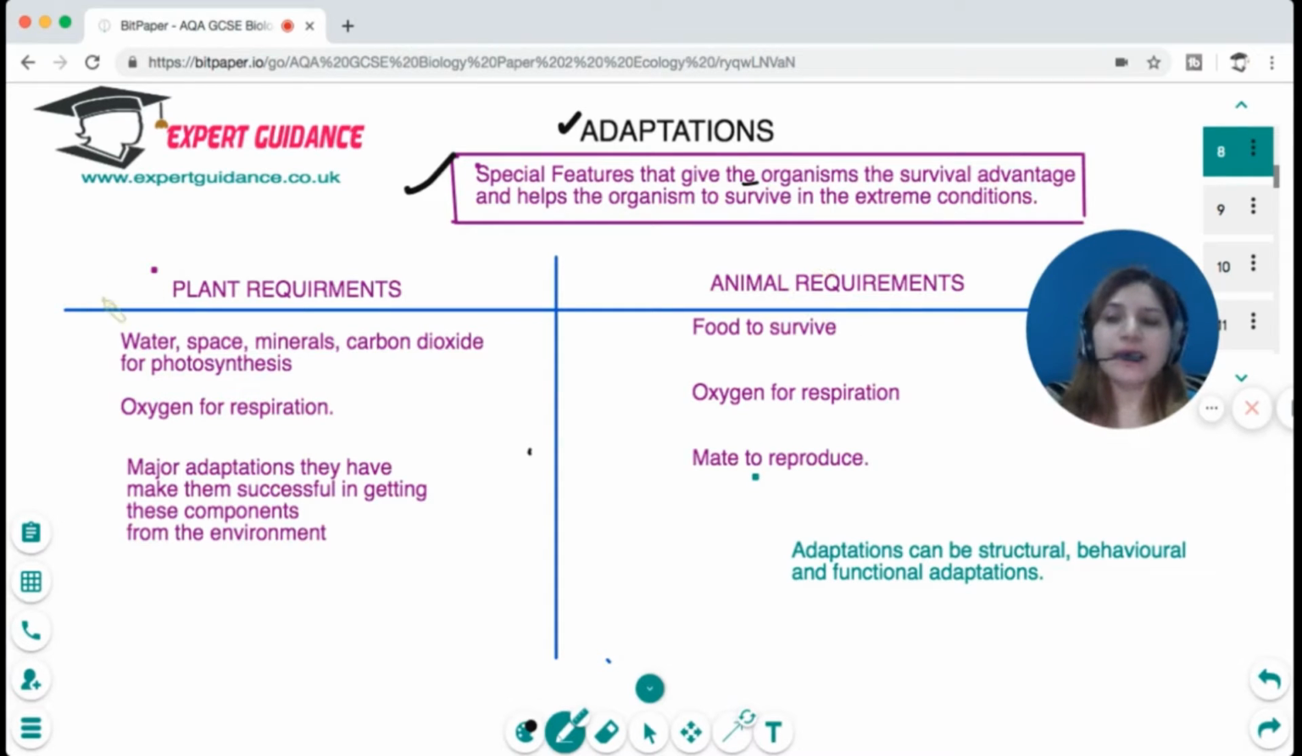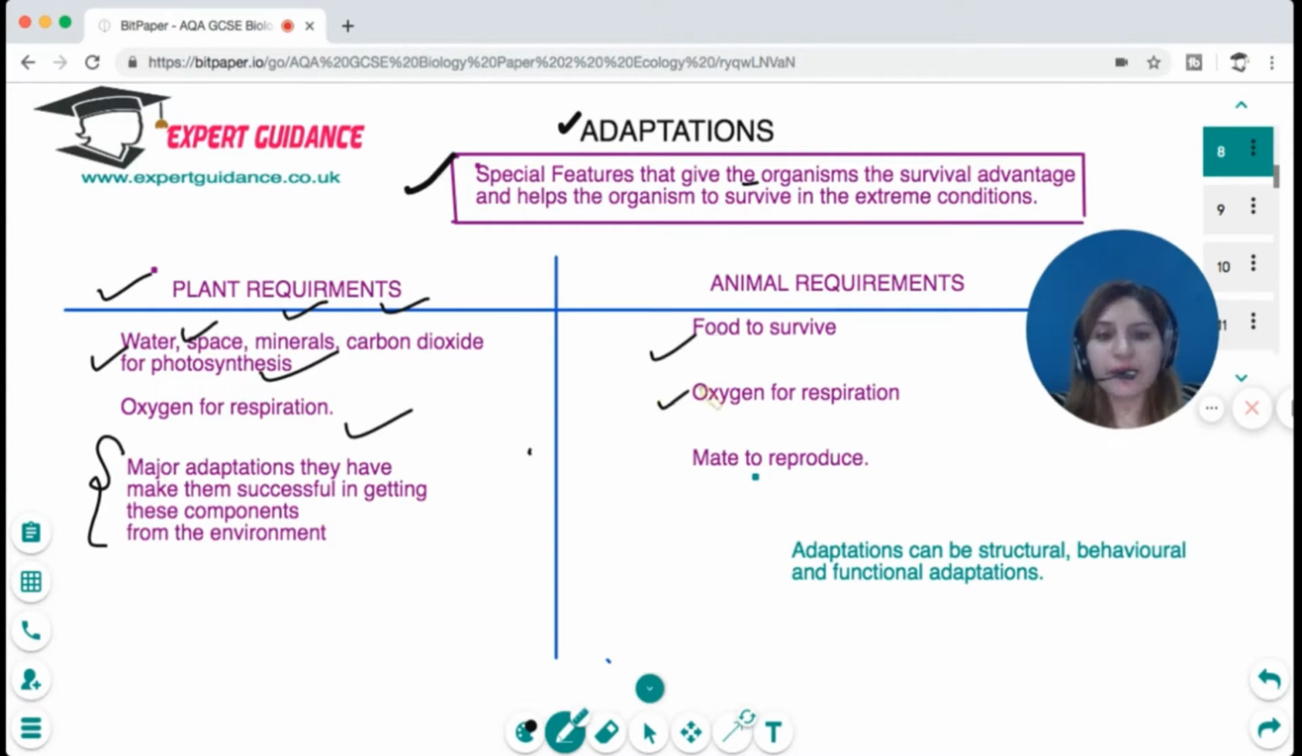Now, primarily, plant requirements are water, space, minerals, carbon dioxide for photosynthesis, and oxygen for respiration. So major adaptations of the plant are the ones that make them successful in getting these components from the environment. In a similar way, animals require food to survive, oxygen for respiration, and a mate to reproduce. So, the animal adaptations can be structural, behavioral, and functional to get all these components from the environment.